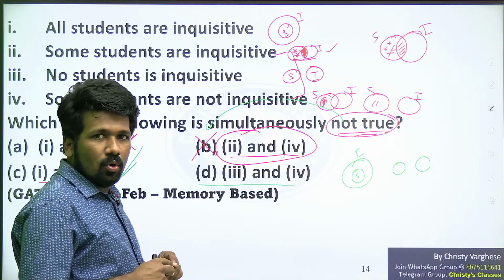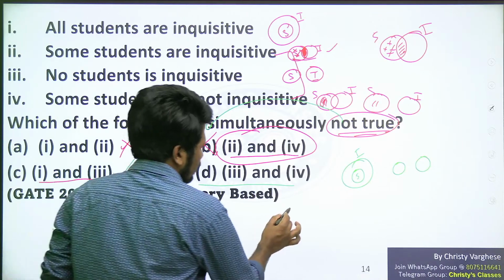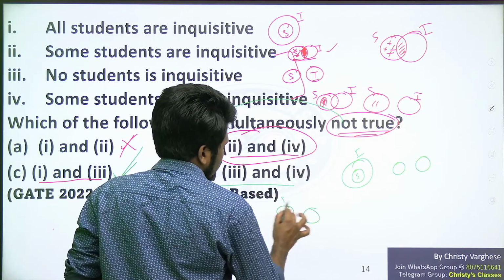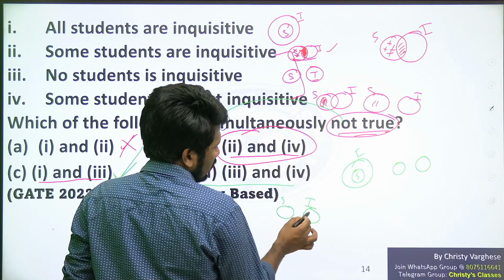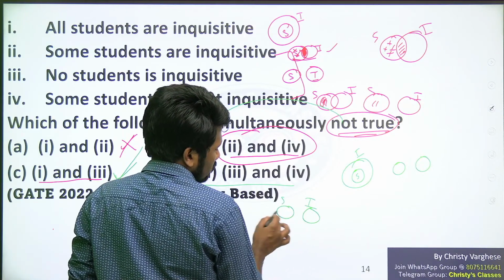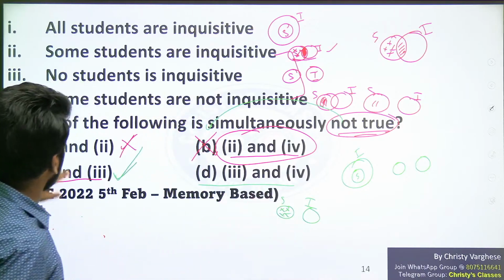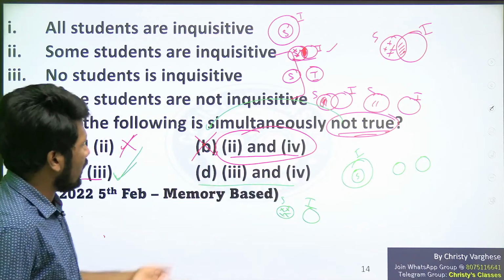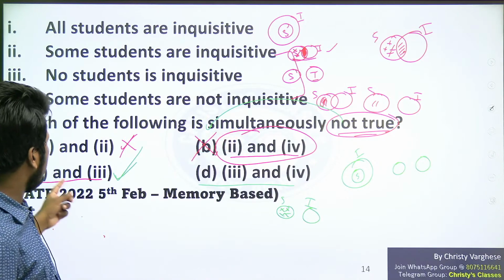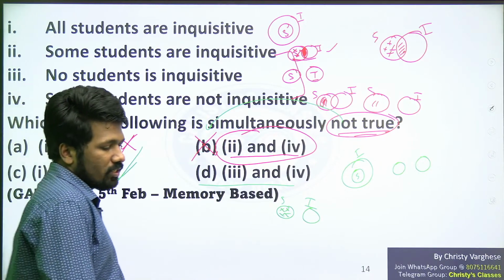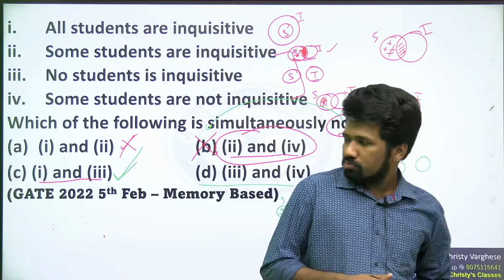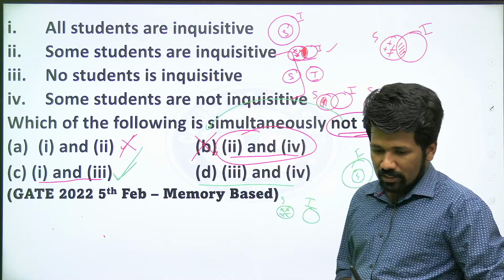Yes, no students are inquisitive still works. Some students are not inquisitive. Which students are not inquisitive? These students are not inquisitive. Still that is okay. So at that time, 3 and 4 can exist or can be true, but 1 and 3 cannot be true at the same time. That is why option C is the correct answer.